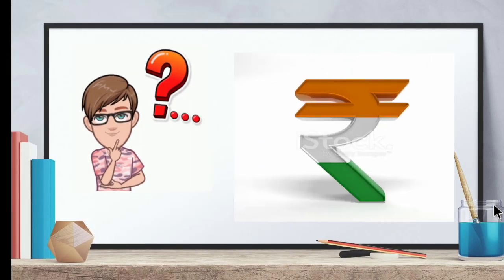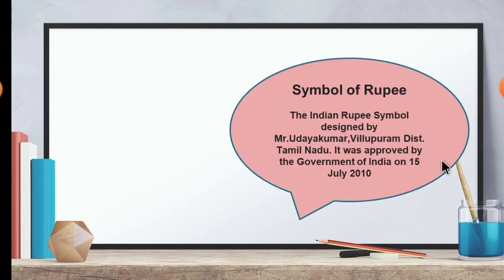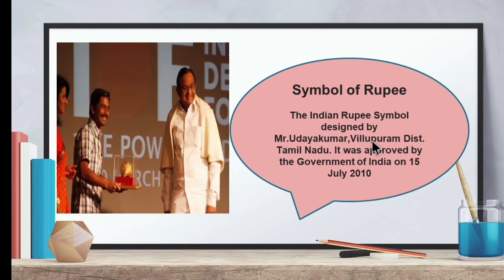So children, do you know who invented the symbol for Indian currency? The Indian rupee symbol was designed by Mr. Uday Kumar. He belongs to Viluppuram district in Tamil Nadu. It was approved by the Government of India on 15th July 2010. So children, make a note of it. The symbol of Indian rupee was designed by Mr. Uday Kumar. He belongs to Viluppuram district in Tamil Nadu.